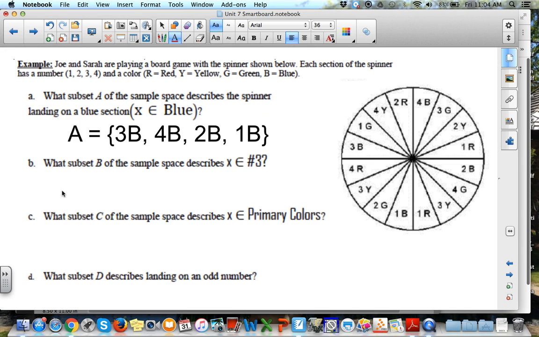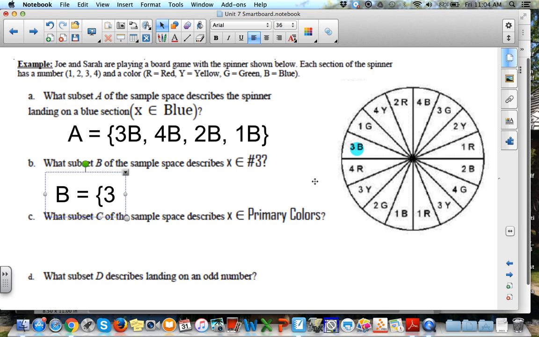Okay, so subset B. Subsets use curly brackets. And this time we're looking for any element that has a number 3 with it. So if we start back over here with this 3B, I'm going to highlight that so we know where we're starting. This is our starting point every single time. So we've got 3B. It's a 3 in it. So we're going to keep on going around looking for 3s.